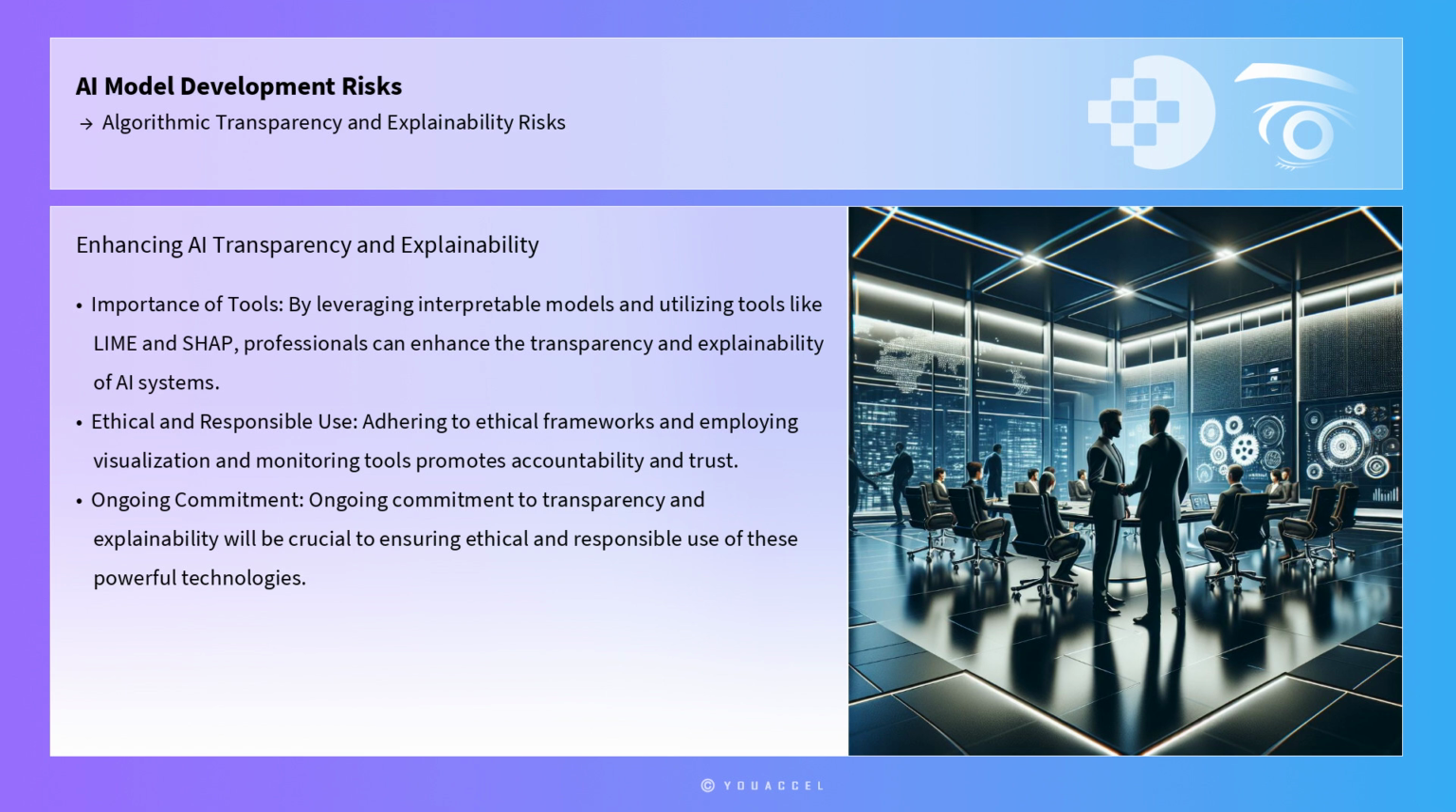In conclusion, algorithmic transparency and explainability are indispensable to mitigating risks in AI model development. By leveraging interpretable models, utilizing tools like LIME and SHAP, adhering to ethical frameworks, and employing visualization and monitoring tools, professionals can enhance the transparency and explainability of AI systems. These efforts not only reduce the likelihood of biased or erroneous outcomes, but also promote accountability and trust among users and stakeholders. As AI continues to evolve, ongoing commitment to transparency and explainability will be crucial to ensuring ethical and responsible use of these powerful technologies.